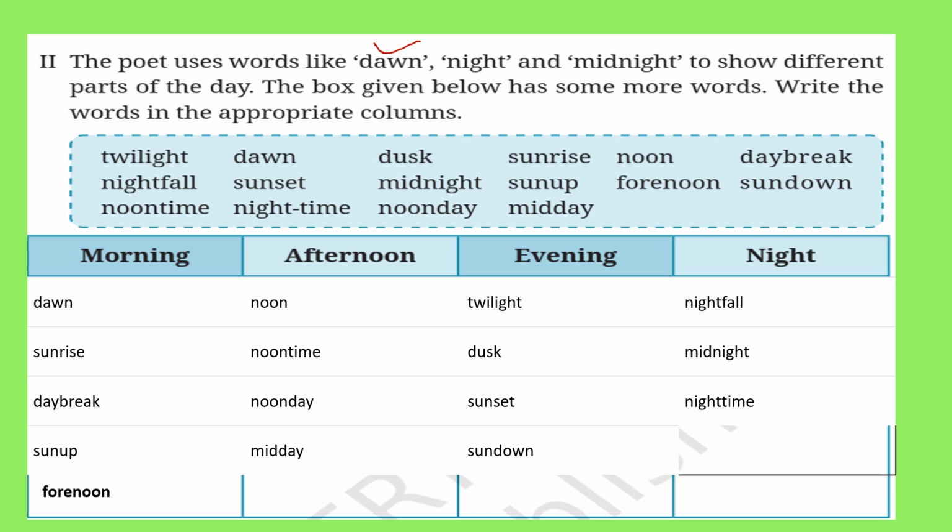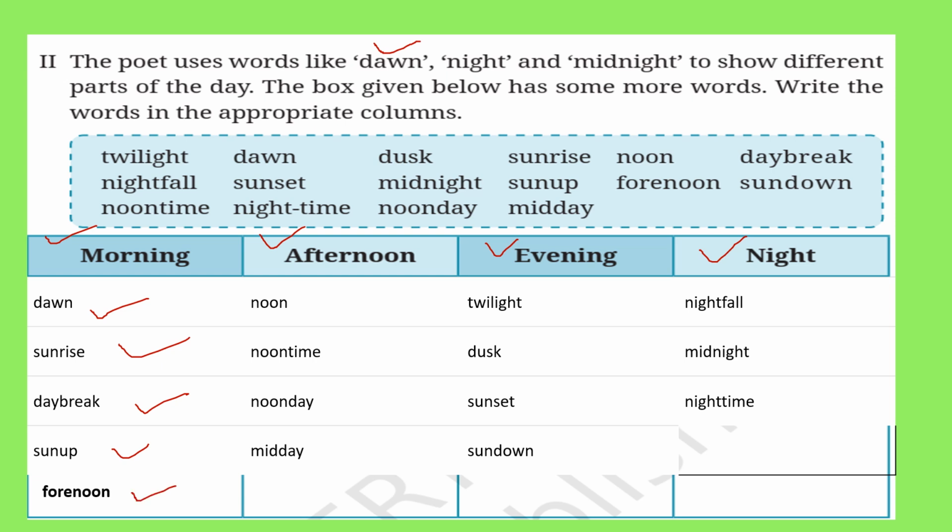So here are some words which are given in the box, like twilight, nightfall, noontime, dawn, sunset, nighttime, dusk, midnight, noonday, sunrise, sunup, midday, noon, forenoon, daybreak and sundown. So we have to divide them into morning, afternoon, evening and night. So I have already written dawn, sunrise, daybreak, sunup and forenoon.